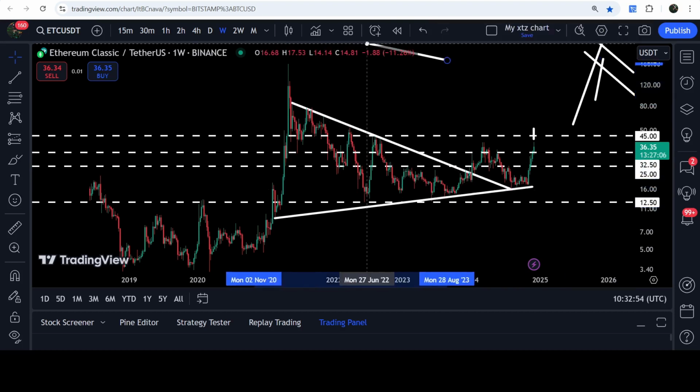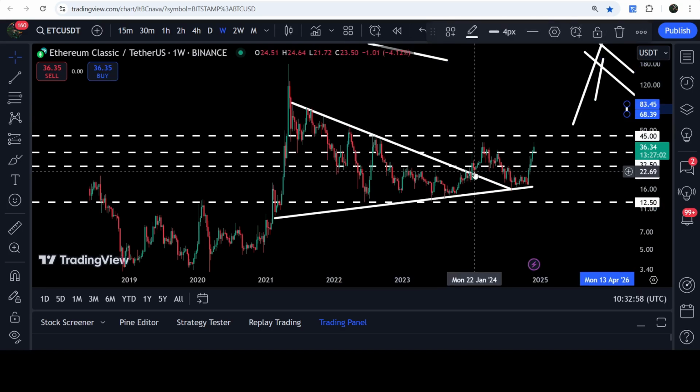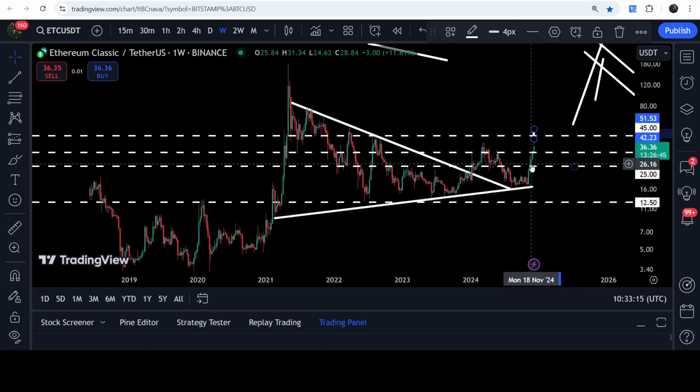The same resistance of the falling wedge pattern was also acting as a resistance for this triangle. After the breakout, the price line pumped very well, but after that, it was stuck inside another down channel, tested the support, the previous resistance of the triangle and the wedge's support along with the uptrend line support of this triangle, and again geared up and broke out of another channel.